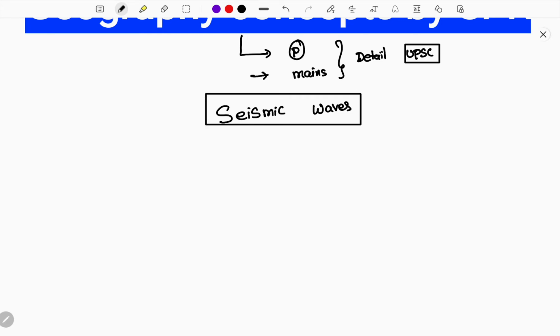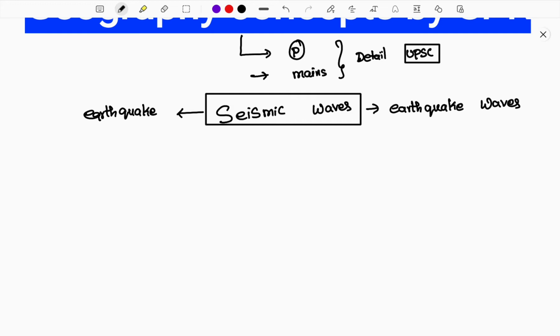First of all, what do seismic waves mean? And are there any other names for seismic waves? Seismic waves are also called earthquake waves. The name itself tells you one thing: earthquake waves means they are produced mainly because of the earthquake. So earthquake is a natural phenomenon, and it is mostly the reason that seismic waves have erupted or started.